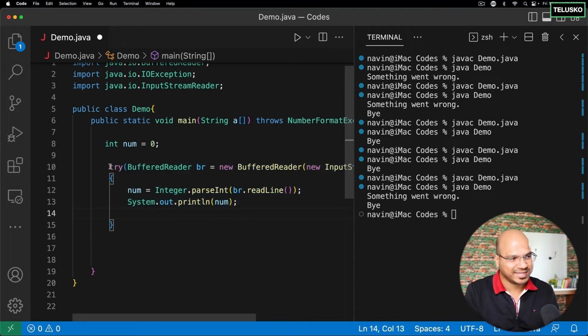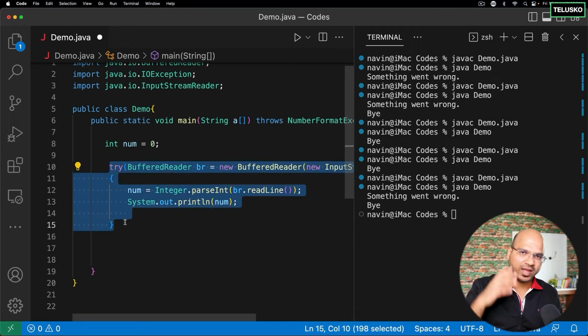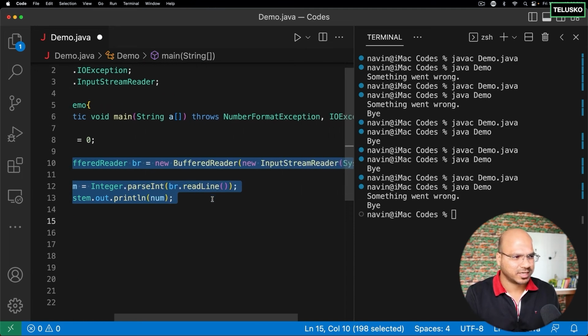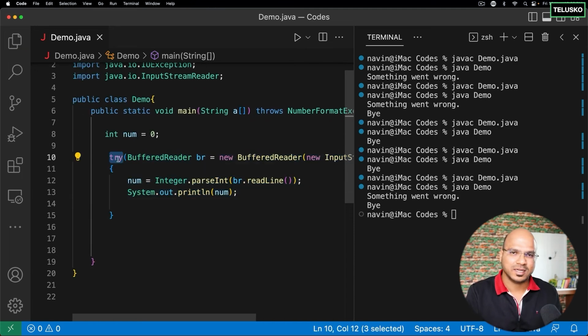So you have this syntax option. You can use try with finally. That depends upon how you want to implement this. I prefer to use try with finally because I know which resources I'm closing. And sometimes you have multiple objects created, so it's good to use finally. But if you think you can make a shortcut, this also works. So this here is called try with resources.